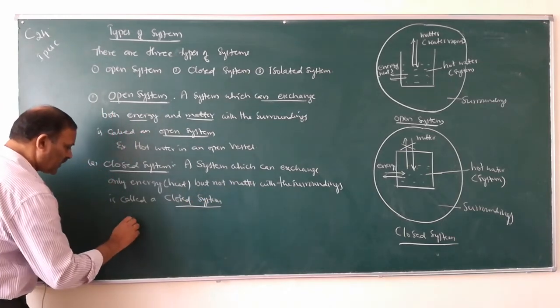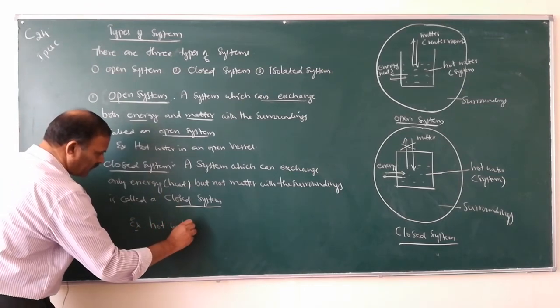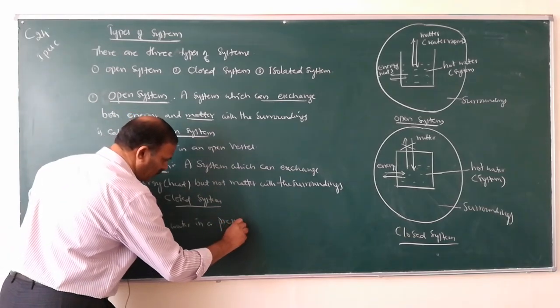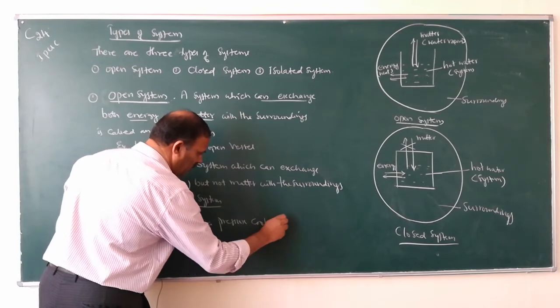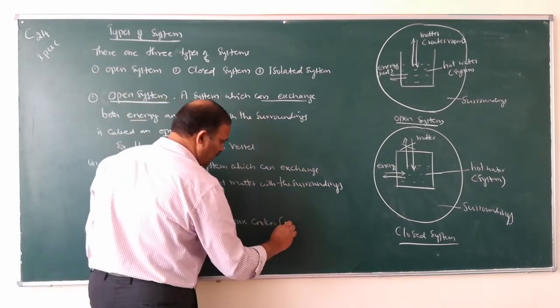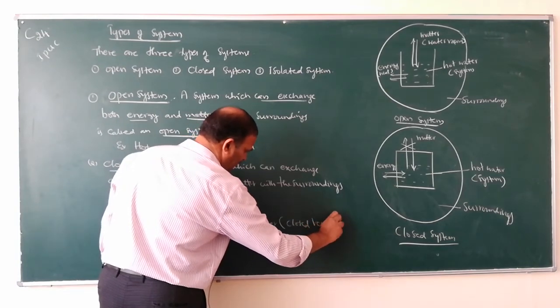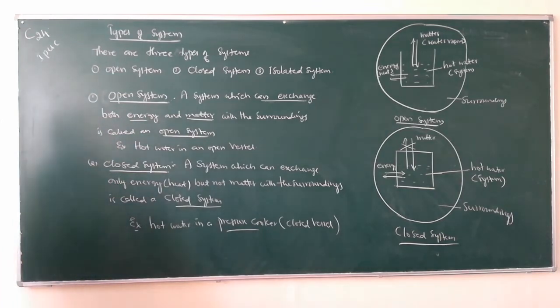Example, hot water in a pressure cooker, or hot water in a closed vessel. Closed vessel is an example for closed system.